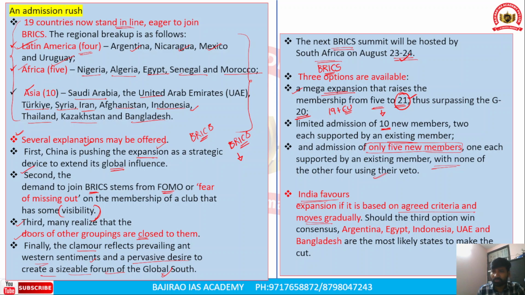Next, if this third option is implemented, then there is a possibility that Argentina, Egypt, Indonesia, UAE, and Bangladesh are the most likely states to make it into the BRICS grouping. So if the third option is followed by the BRICS member countries, Argentina, Egypt, Indonesia, UAE and Bangladesh may become members of the BRICS grouping. So this is all about the BRICS grouping and its expansion.